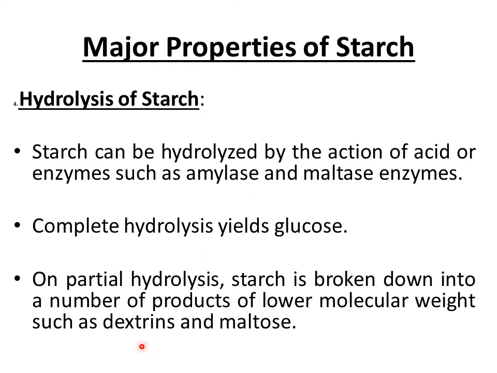So dextrins are lower molecular weight polymers of D-glucose subunits, and the D-glucose subunits in dextrins are joined together by means of alpha 1,4 or alpha 1,6 glycosidic bonds. And maltose is basically a disaccharide comprising of two D-glucose subunits joined together via alpha 1,4 glycosidic bonds. So dextrins and maltose are produced inside our body during the breakdown of starch.